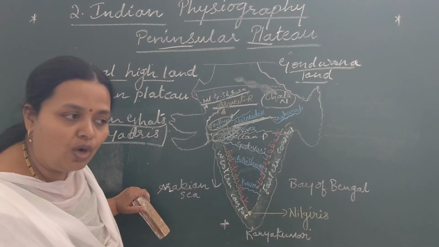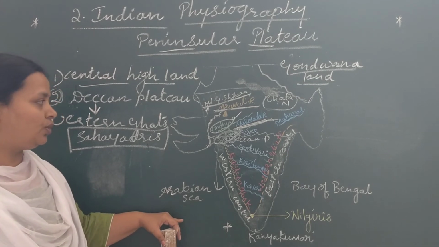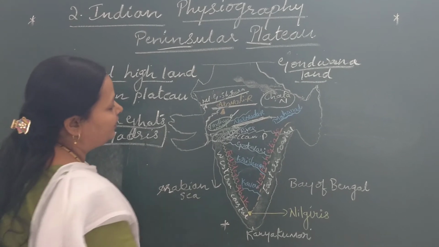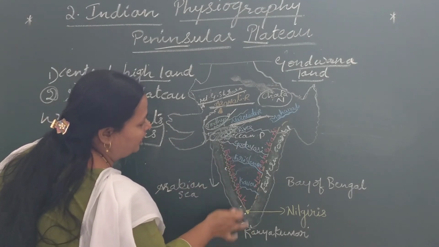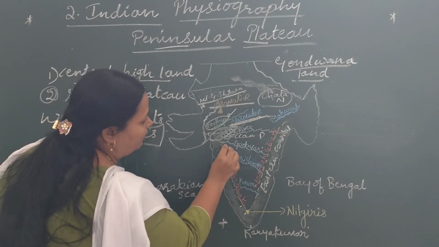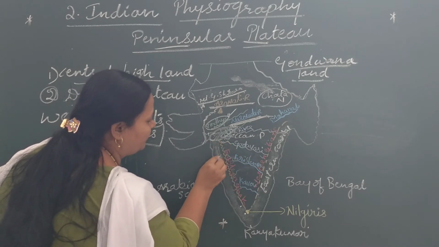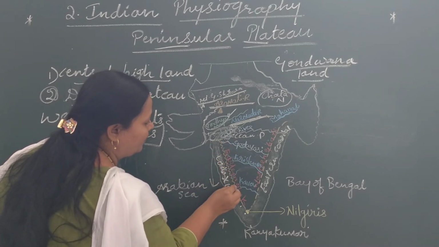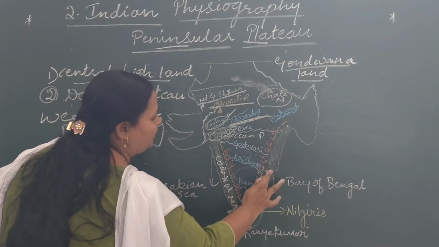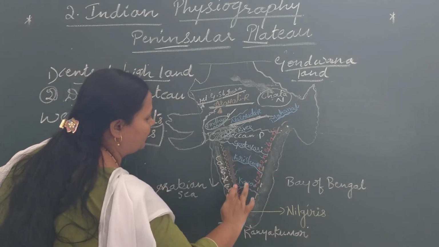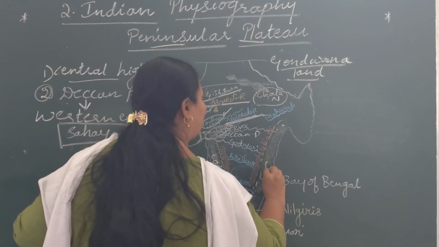The Western Ghats run parallel to the west coast. See, this is the Western Ghats, and this is the coastal region. Both sides are coastal regions.